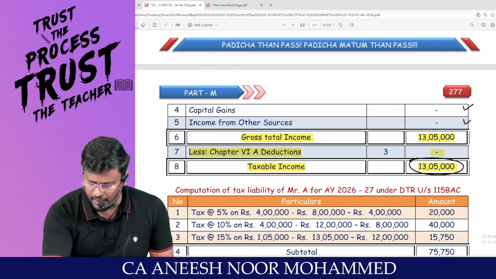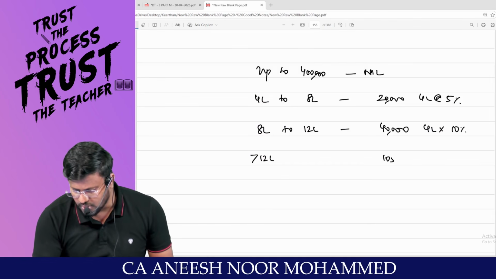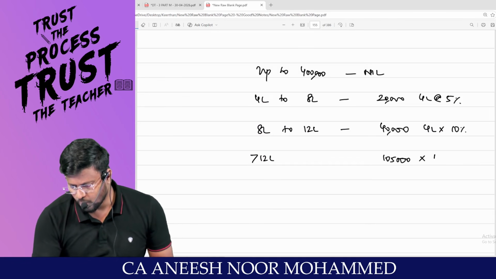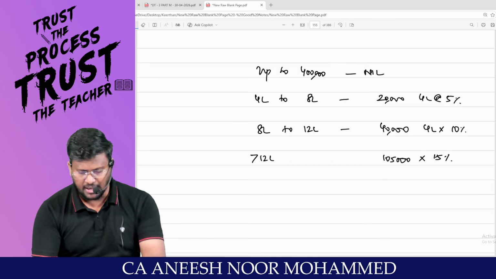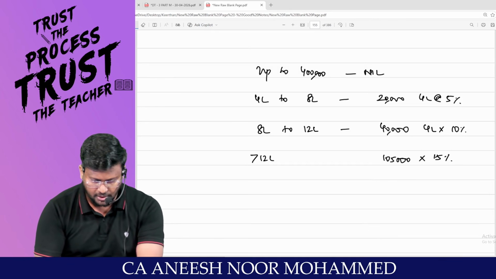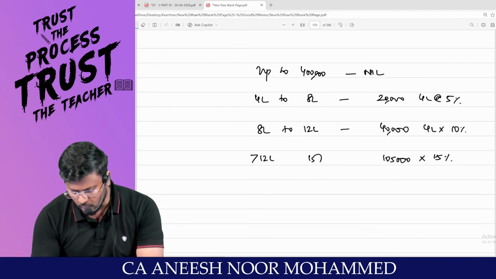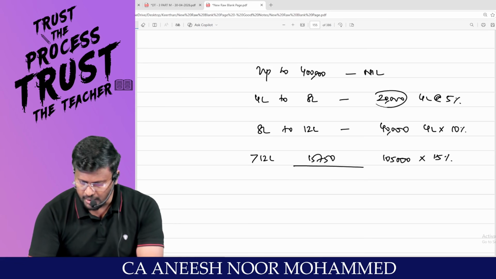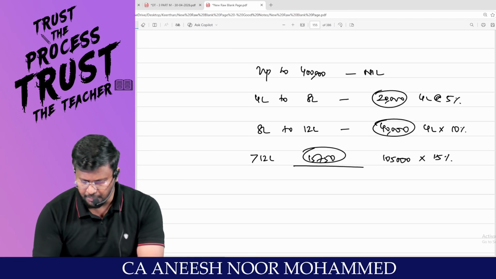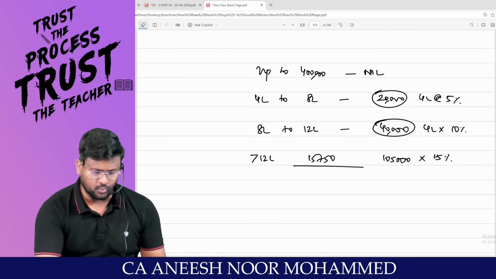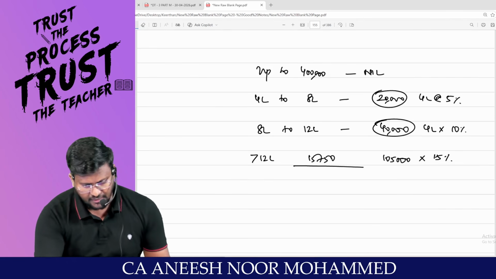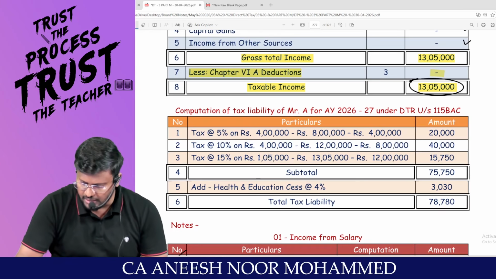Basically more than 12 lakh, which is 1,05,000, into 15%. So 1,05,000 into 15% comes to 15,750. So 20,000 plus 40,000 plus 15,750 comes to 75,750 as the tax payable.